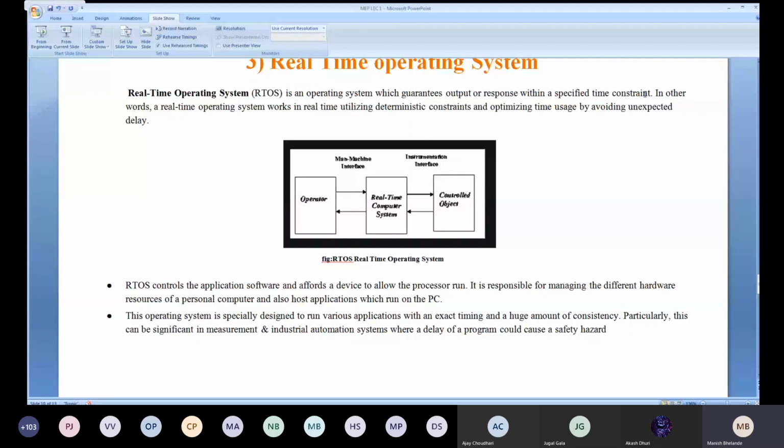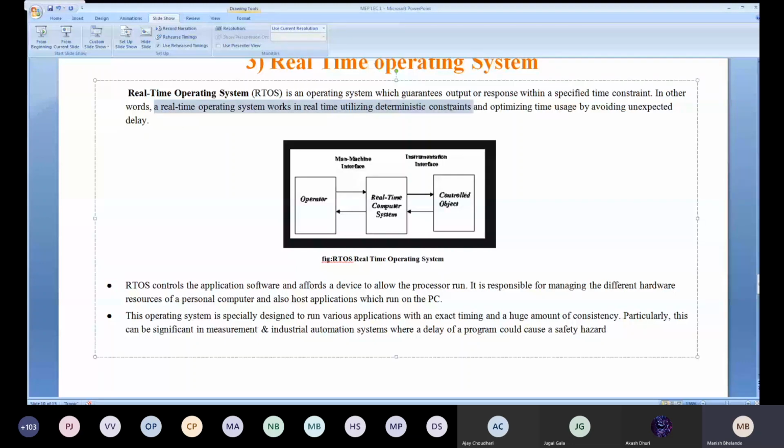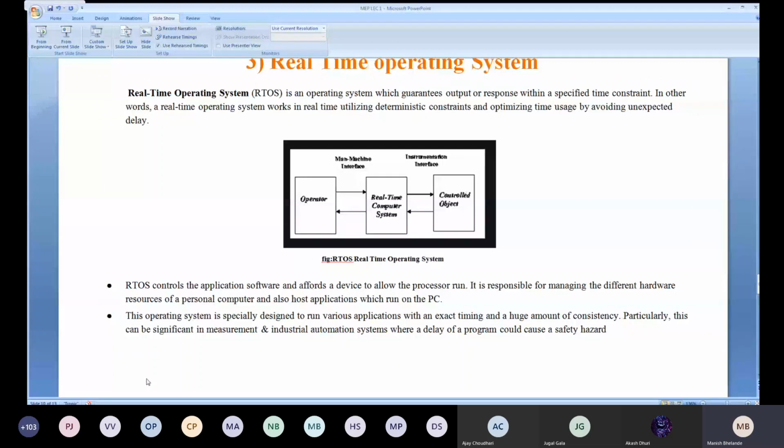In other words, a real-time operating system works in real time, utilizing deterministic constraints and optimizing time usage by avoiding unexpected delay. Delay is not at all tolerated in a real-time operating system. If the delay occurs, the system will fail.